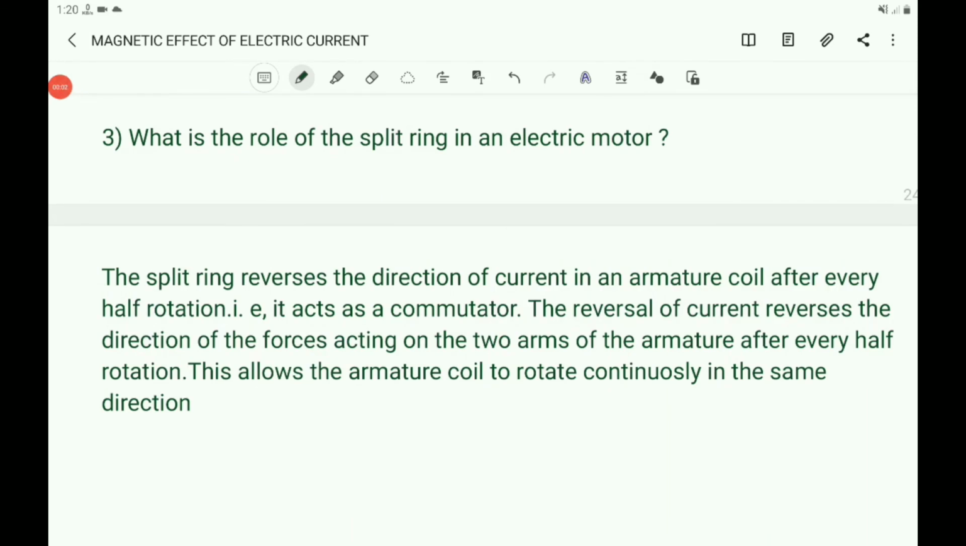Then you write the answer for the third question. What is the role of the split ring in an electric motor? The split ring reverses the direction of current in an armature coil after every half rotation. That is, it acts as a commutator. The reversal of current reverses the direction of the forces acting on the two arms of the armature after every half rotation. This allows the armature coil to rotate continuously in the same direction.